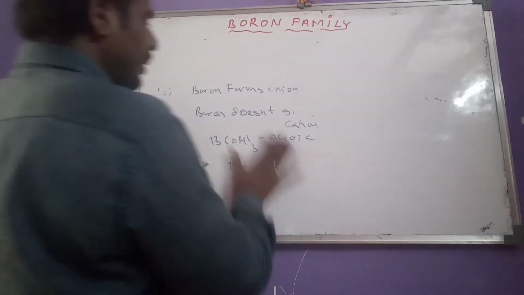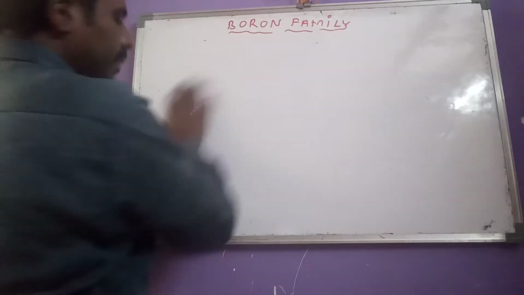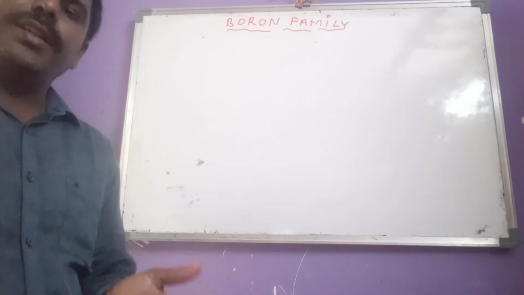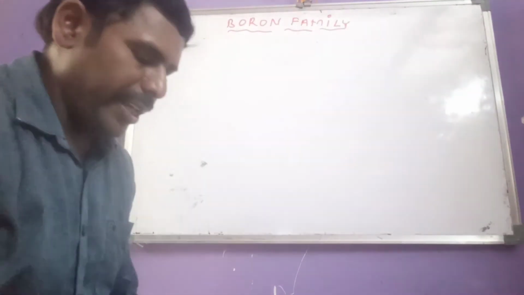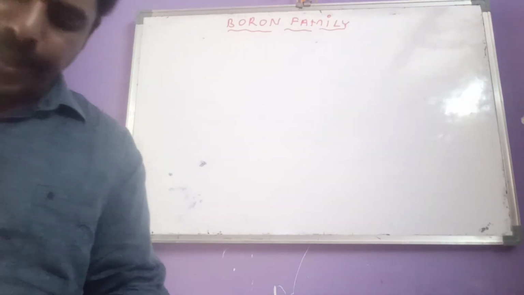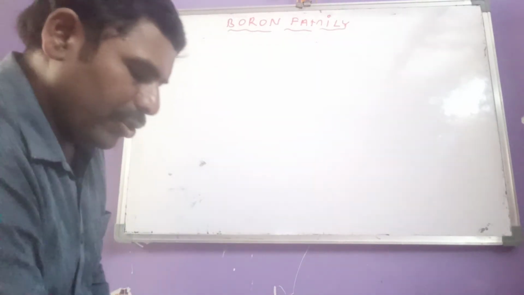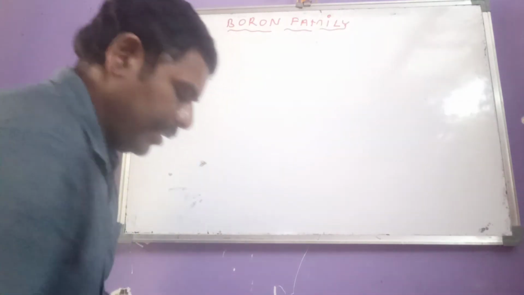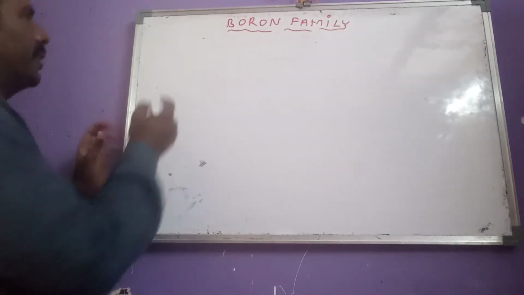Now let us see the general properties of these third A group elements. The general properties are atomic size, ionization potential, melting and boiling points, density, electronegativity, and oxidation states. Let us discuss them here. First, let us see atomic size.